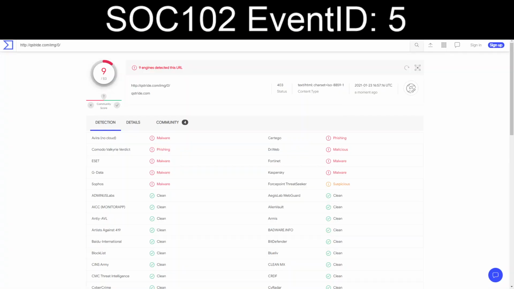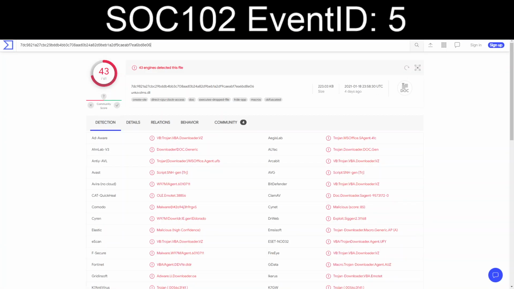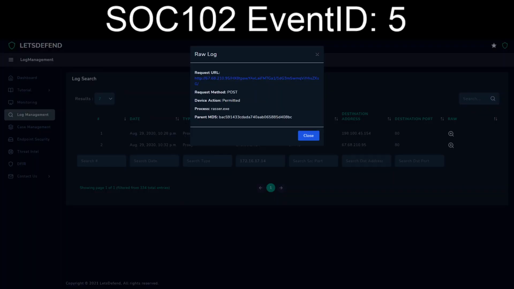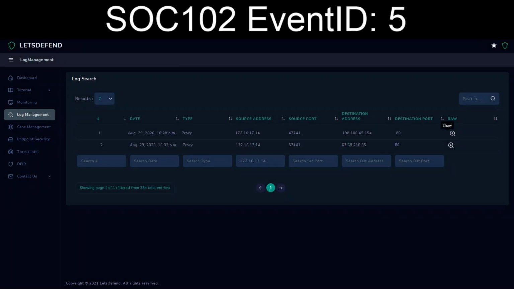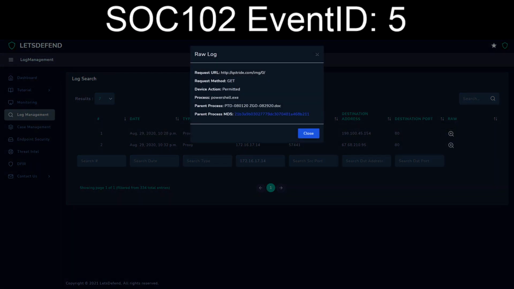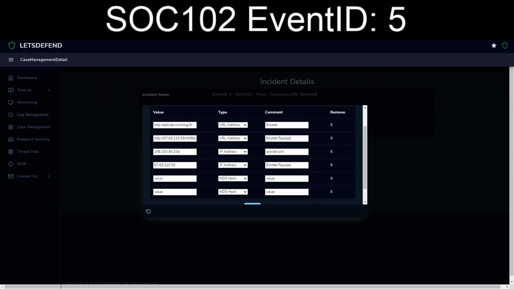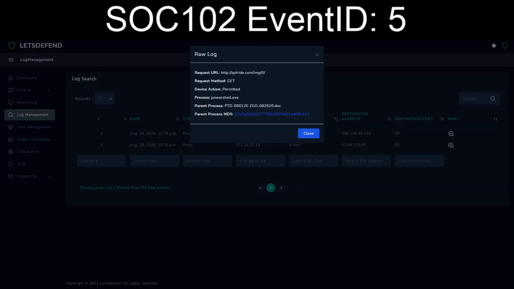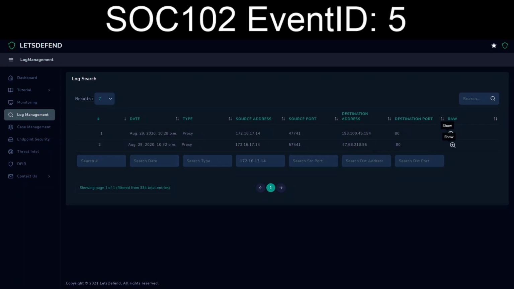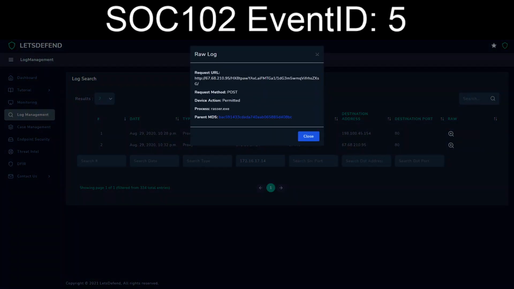So we want the Word doc. Label that as maldoc. Then we want the process for that Razor.